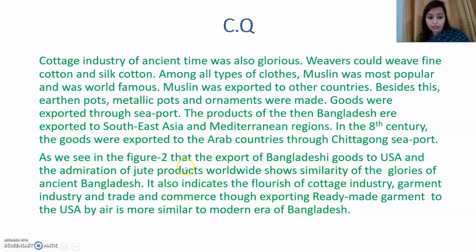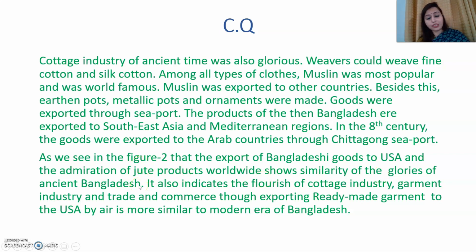Now see, as we see in figure 2, the export of Bangladeshi goods to USA and the admiration, that is the praise, of good products worldwide shows similarity of the glories of ancient Bangladesh.